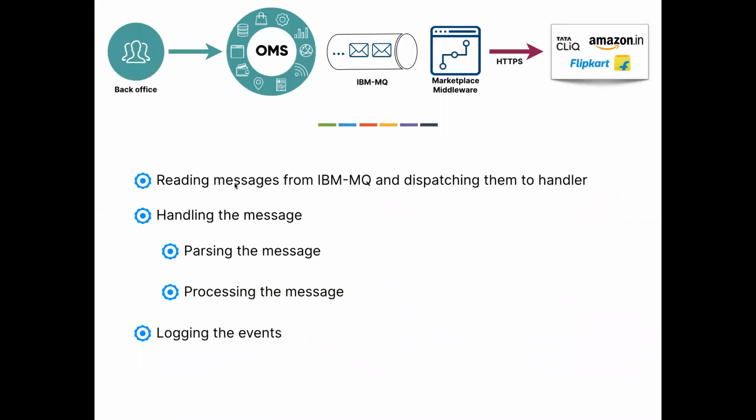Now translate that mind map into some form of to-do list. This is another development practice that I follow. There is a bunch of tasks, and we will tick off each of these tasks. The first task is we need to read the message from IBM MQ and dispatch it to some handler. Handling the message has two things: one is parsing the message, then processing the message. Those two constitute handling the message. And of course, we need to log all the events happening in the system.